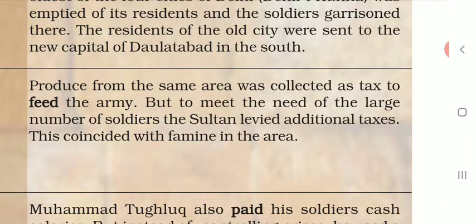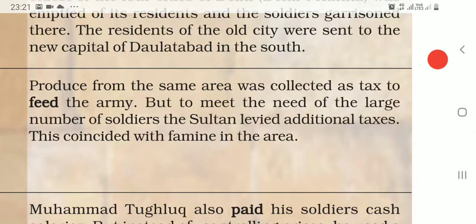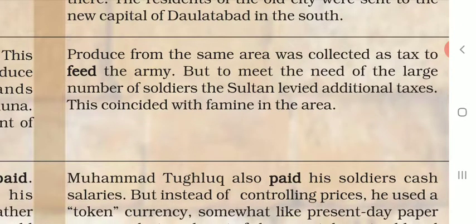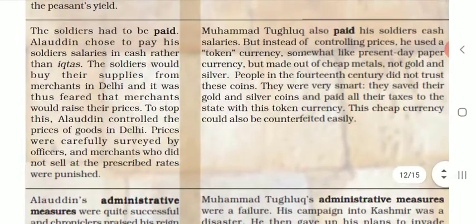So Muhammad Tughlaq not only collected taxes in the form of food to feed the army, but also, to meet the need of the large number of soldiers, levied additional taxes on the peasants of these areas. What happened due to that? A huge crisis or famine started in the area where the soldiers were garrisoned.